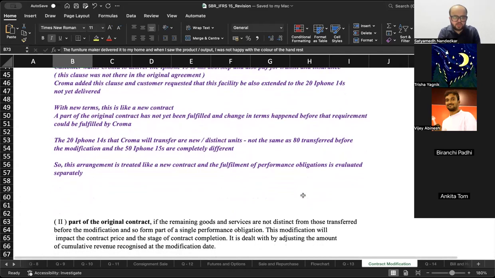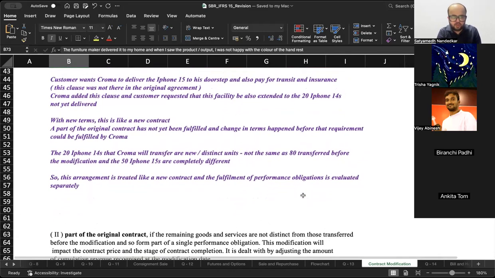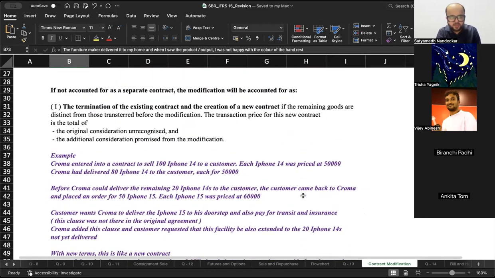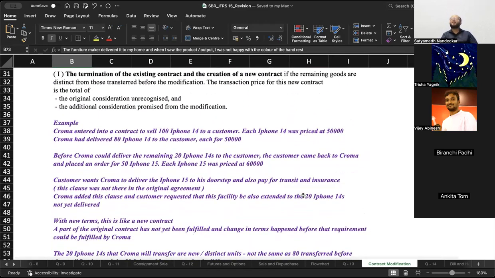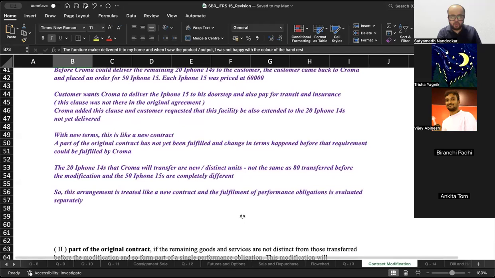So this arrangement is treated like a new contract and the fulfillment of the performance obligation is evaluated separately. So what they are trying to say is that for the 20 you have modified certain terms of delivery, right? You have now said that when you are delivering these 20 phones to us, you also have to give us transit insurance and coverage and all of that. So don't mix it up with the old 80 that were delivered. These 20, treat it like a fresh contract and account for that as a separate contract altogether.